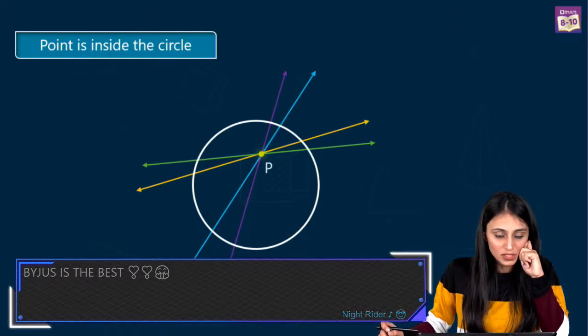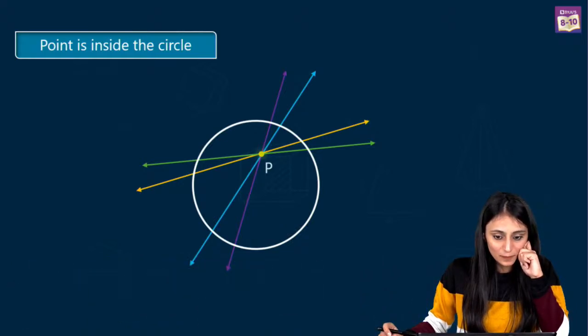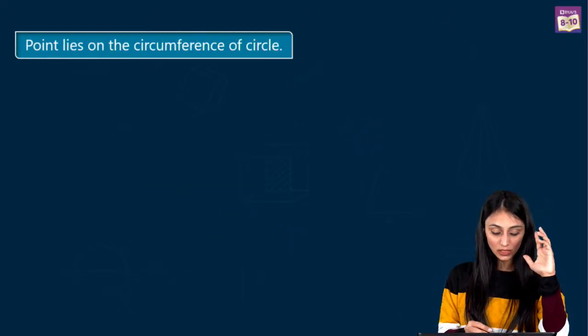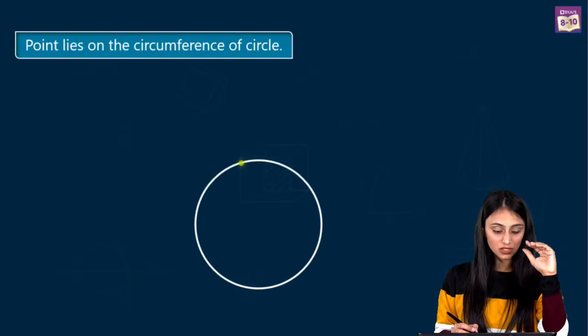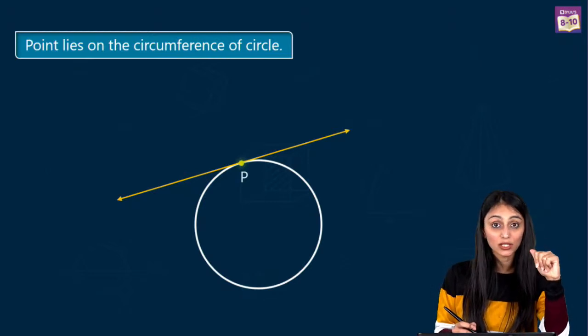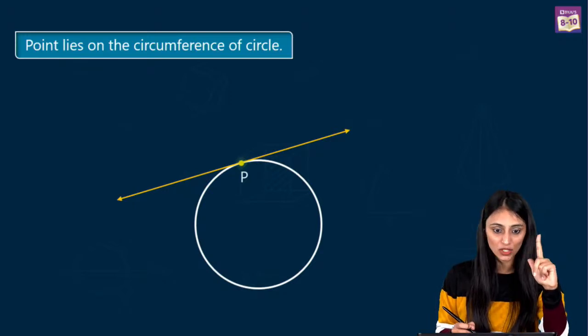Inside, no, it is not possible. Alright, now let's take a look at another case when the point is lying on the circumference of the circle. That means the boundary of the circle, right? Now we can see that there is only 1 tangent that passes through it, right? So that means the answer to that question should be 1. Only 1 tangent can pass through it.